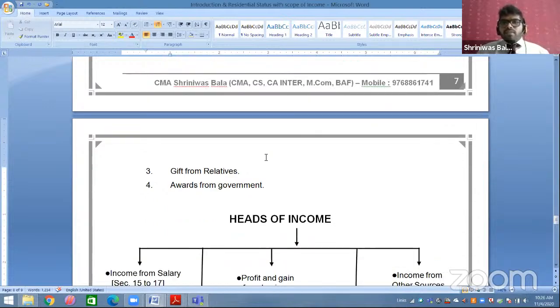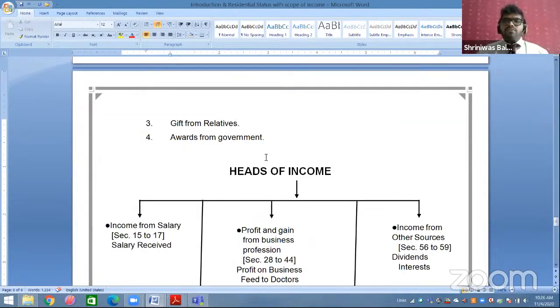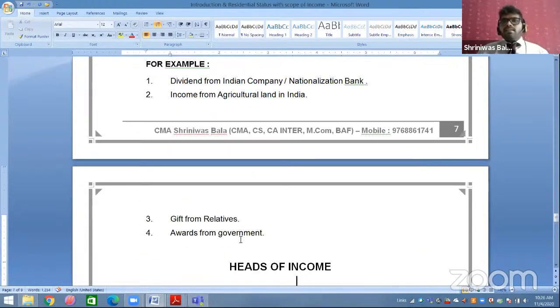Third point, gift from relatives. Any types of gift you are receiving from your relatives are fully exempted. Fully exempted, ignore it. Any types of awards you are receiving from government, like you are receiving Bharat Ratna, Padma Shri, Arjun Puraskar, fully exempted, ignore it. Okay, so these 4 points are exempted, you have to ignore it. Okay, now we will start with the sum.